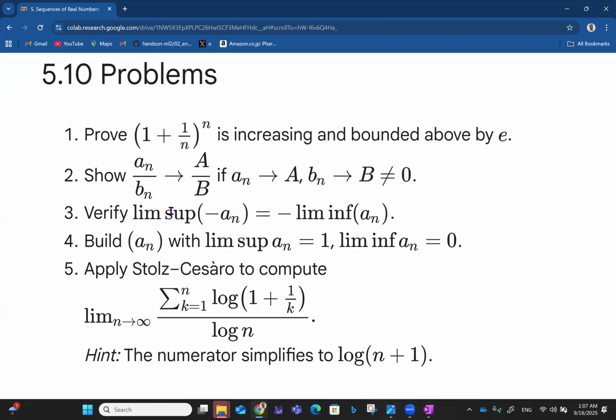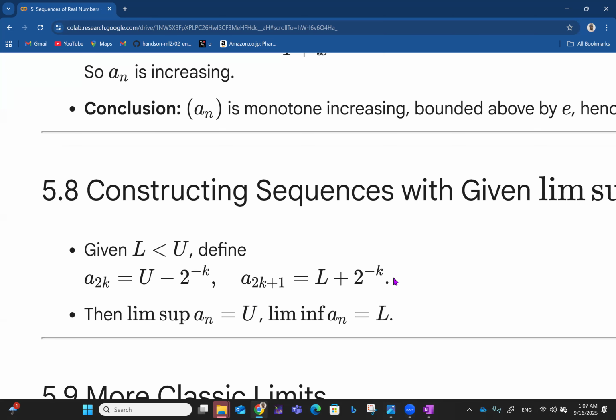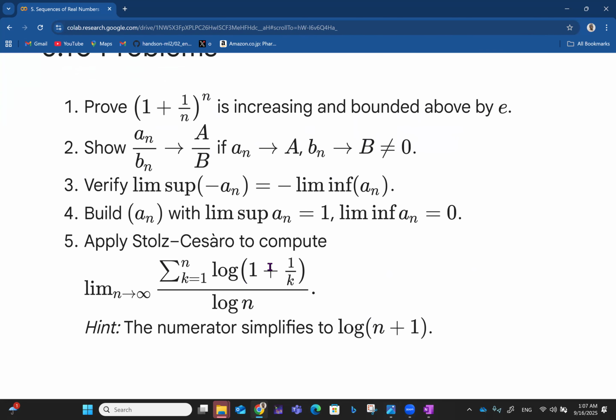Then you want to verify that the limit superior of minus an is equal to minus the limit inferior of an. Then you want to build a sequence an with limsup an equals 1 and liminf an equals 0. I think we saw something like this before, where we talked about construction like that. We can build that. Then we want to apply the Stolz-Cesàro theorem to compute the limit as n approaches infinity of the summation from k equals 1 to n of log of 1 plus 1 over k, over log n. The hint here is that the numerator simplifies to log of n plus 1, and then you can take it up from there.